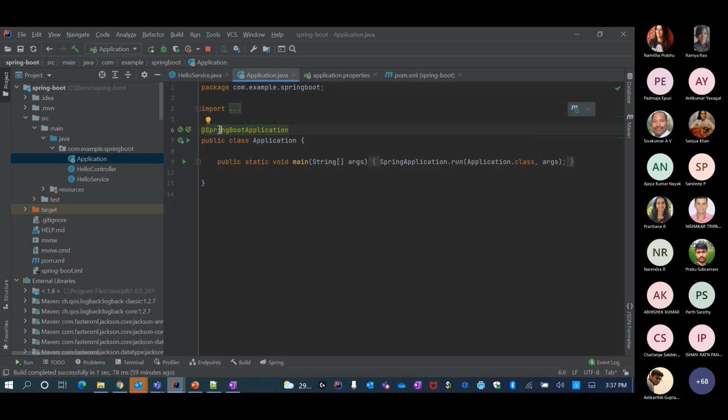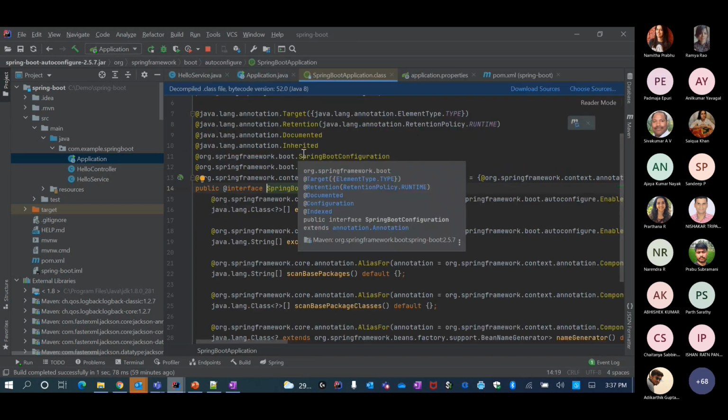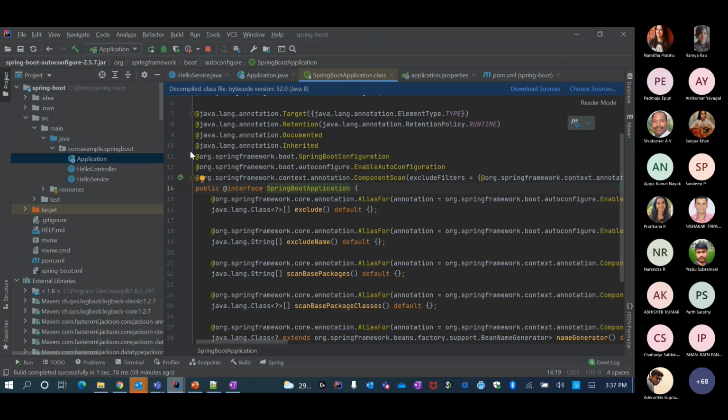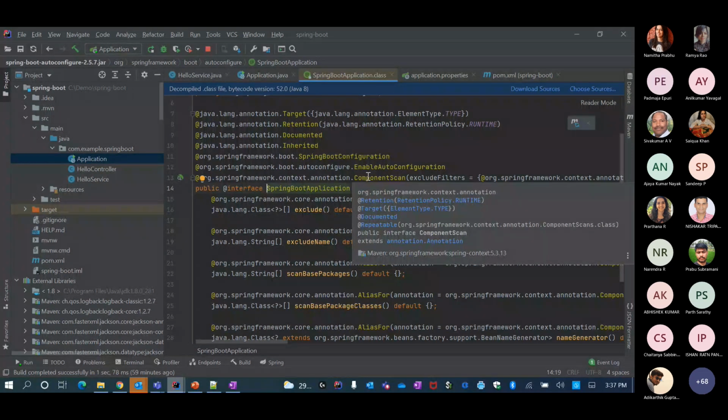And @SpringBootApplication basically does three important things. It enables component scan. When I say component scan, I'm saying look out for classes which are defined with the @Repository or @Service or @Component annotation, so that I can automatically autowire these. I have an example as well, if it is not so easily understandable.